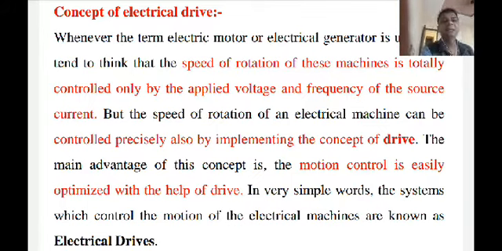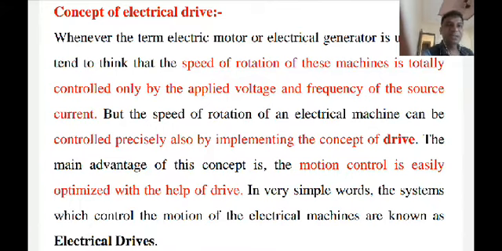Obviously we already performed the practical based on this speed control technique of the DC shunt motor. So what happens in the armature voltage control? Generally we keep the field current constant and vary the armature voltage across the motor.